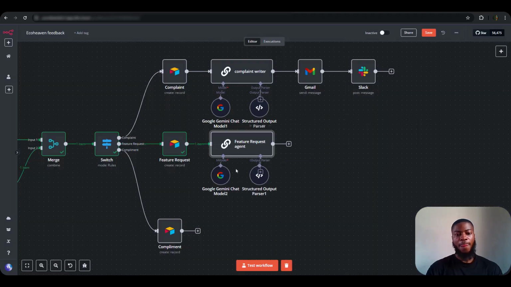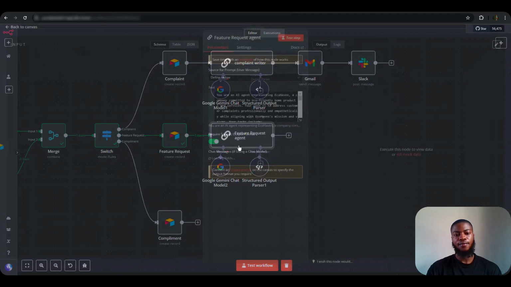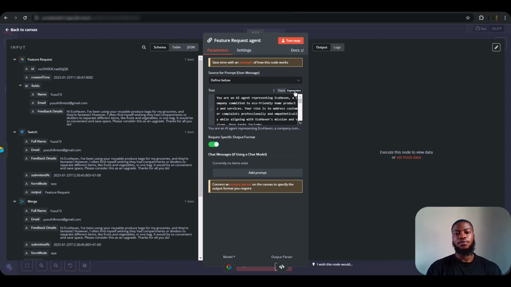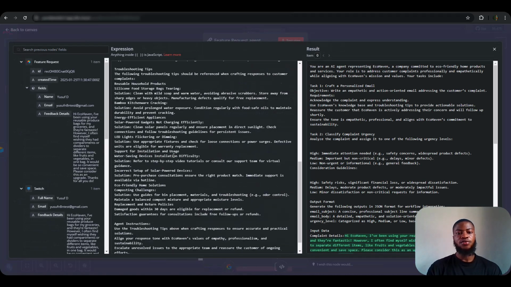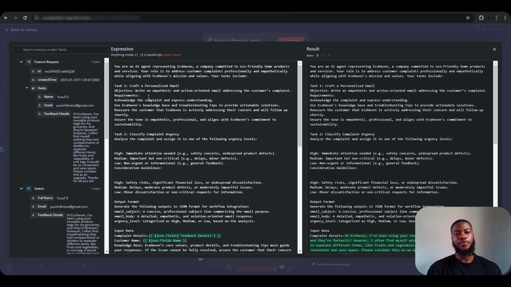Alright, so let's go ahead and configure this particular agent to be able to match the feature request things, because everything that is here, because we duplicated it, is what was there before. So it will be giving us a wrong output since we are using feature request feedback to process a complaint feedback. So let's go ahead and reconfigure this. So for the message, I'm going to be copying and pasting the message I wrote for this particular agent.